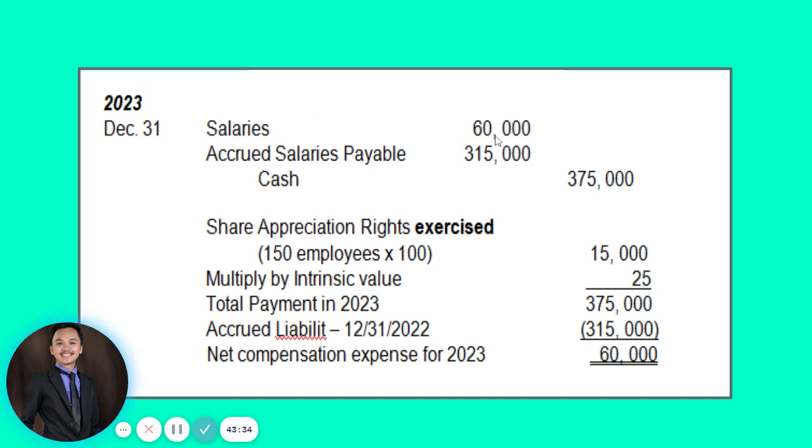So debit salaries expense for 60,000, and then we close the remaining accrued salaries payable by debiting it, and then credit cash for 375,000, since all share appreciation rights have been exercised already. Therefore, on December 31, 2023, you will now have a zero balance in your accrued salaries payable.